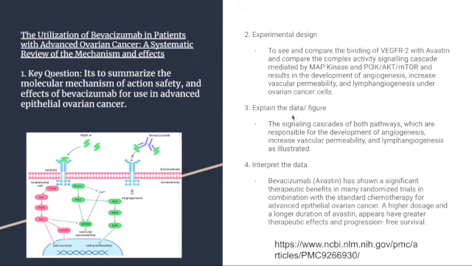Explain the data figure. The signaling cascade of both pathways, which are responsible for development of angiogenesis, increased vascular permeability, and lymphangiogenesis, is illustrated.